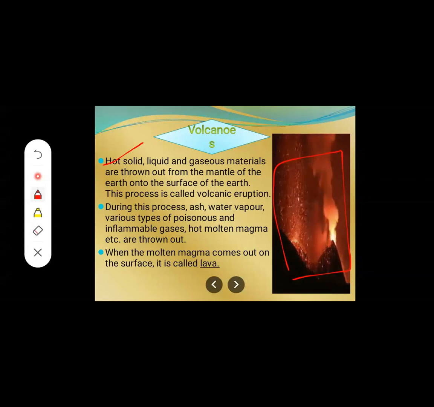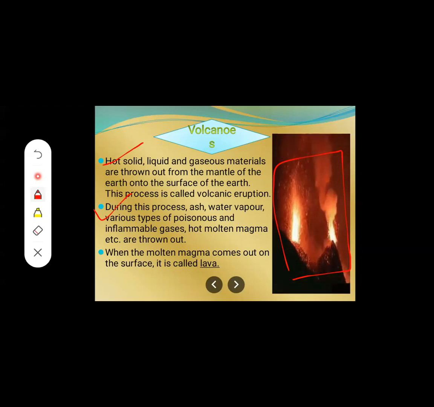Yes, for this volcanic eruption, these three things you have to keep in your mind: hot, solid, liquid, and gaseous. These materials are being thrown out from where? From the mantle area. Yes, just yesterday we learned the interior of the earth. Then in this second point about the volcanoes, you have to keep in your mind that whenever this process is going on, at that time the ash, the water vapor, and various types of poisonous gases are being thrown out.